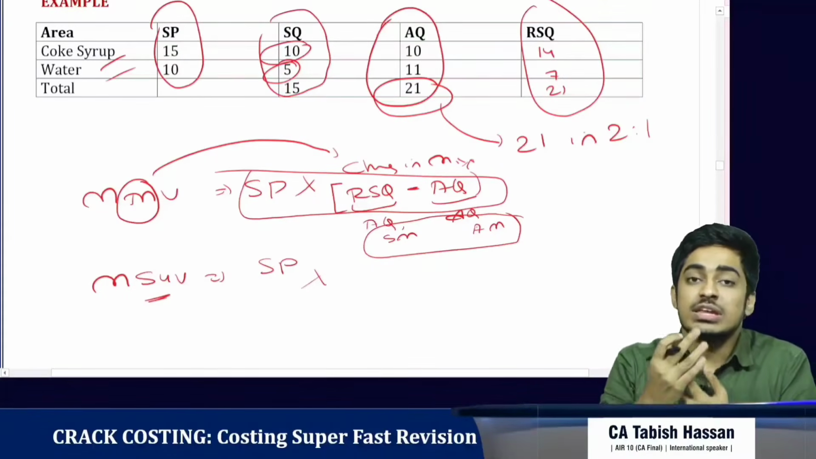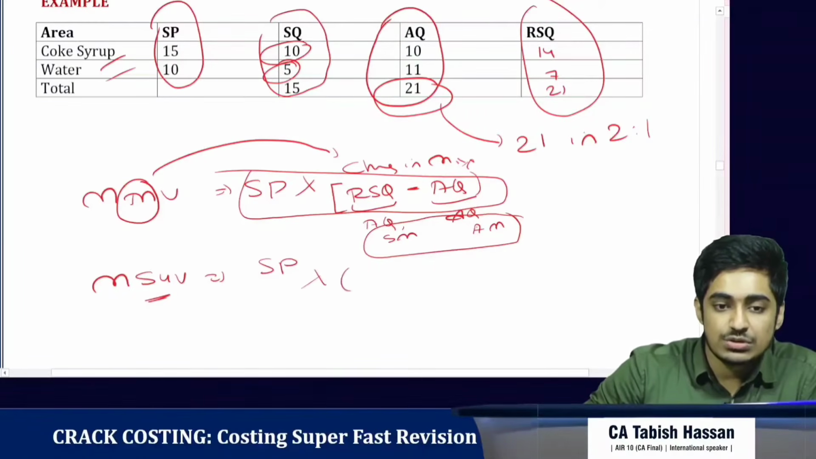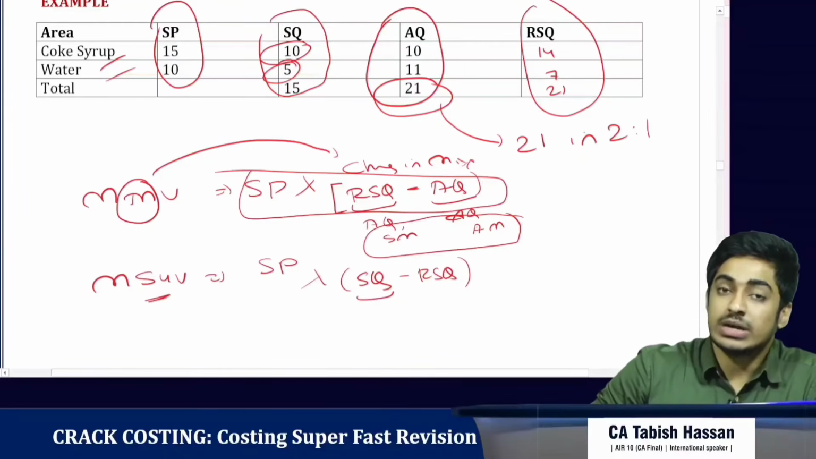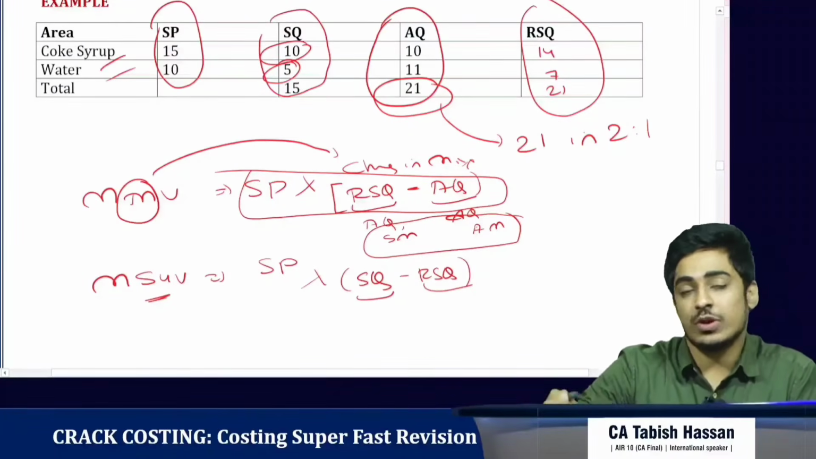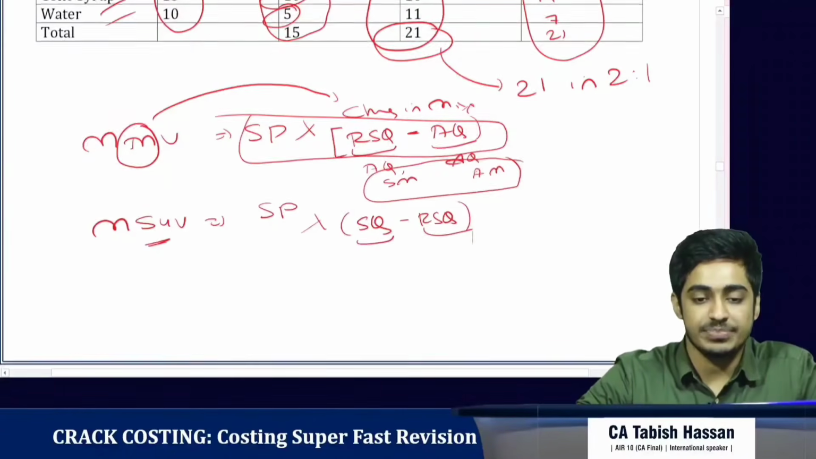So here the ratio, the mixing is same. So what do I use? I use standard quantity minus revised standard quantity. Why? Standard quantity is standard quantity in standard mix, revised standard quantity is actual quantity in standard mix. So the mix is same, the only difference is in the quantity. Clear?